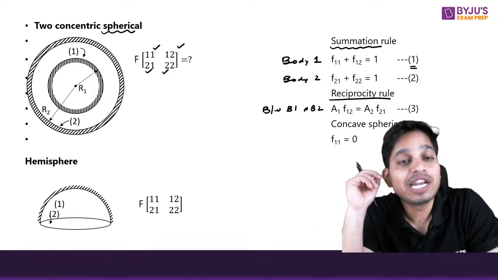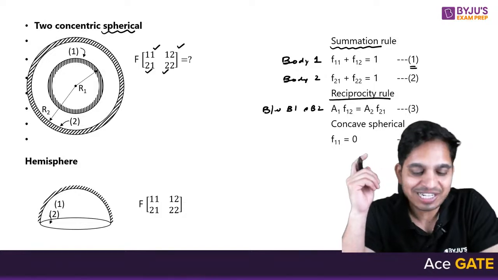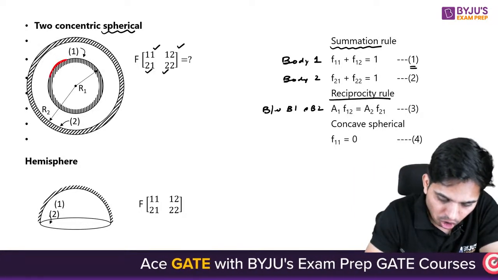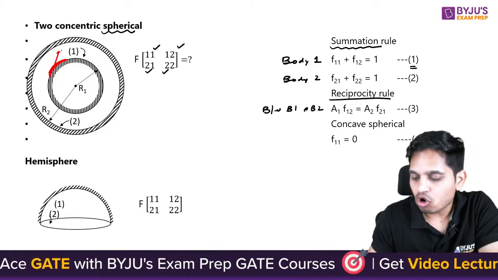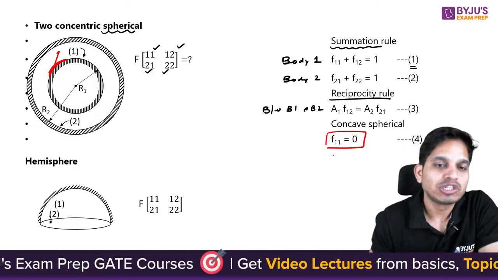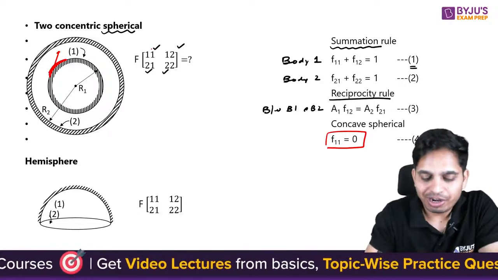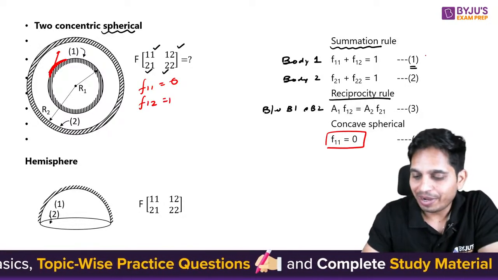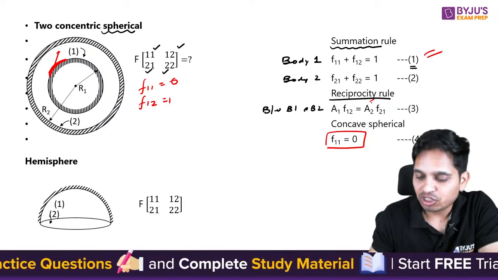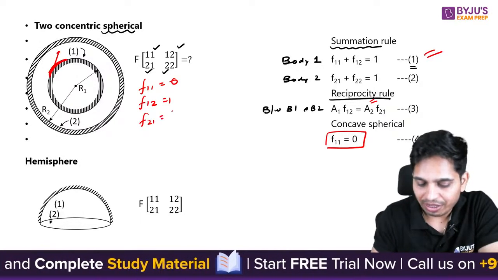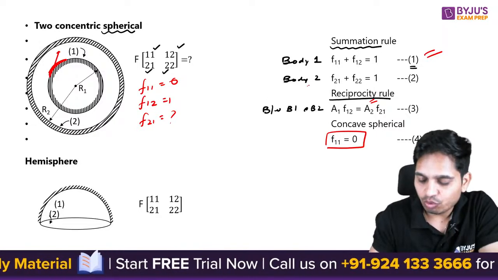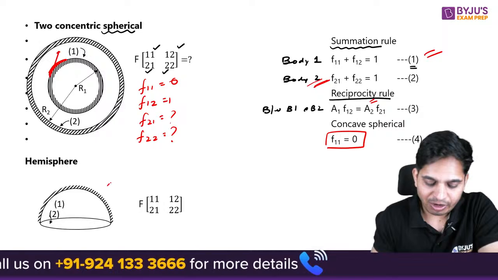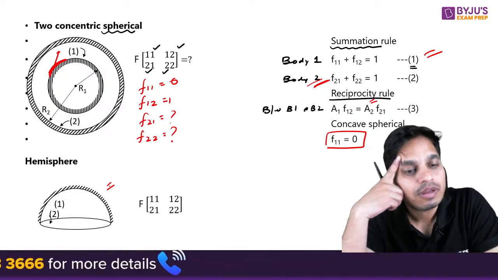So you have to check for any other equation, any other boundary condition. As you can see, this is a convex surface, and for a convex surface F11 is equal to 0. So you now have everything. F11 equals 0, that means F12 equals 1 by the summation equation. Then you can apply the reciprocity rule to find F21, and then you can apply the other summation equation and find F22. Everything is found. You can do the same thing for hemispherical as well.